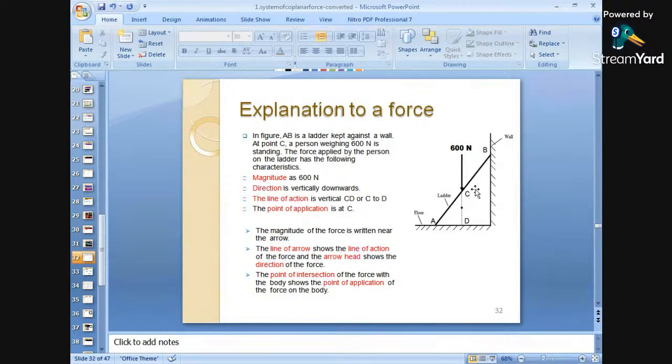Line of action. Wait a minute. After 10 minutes.